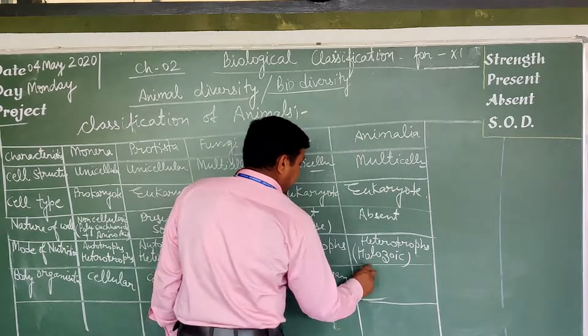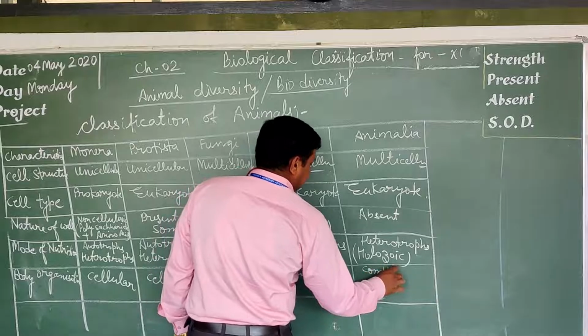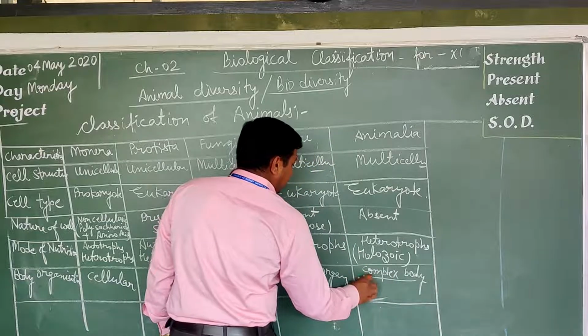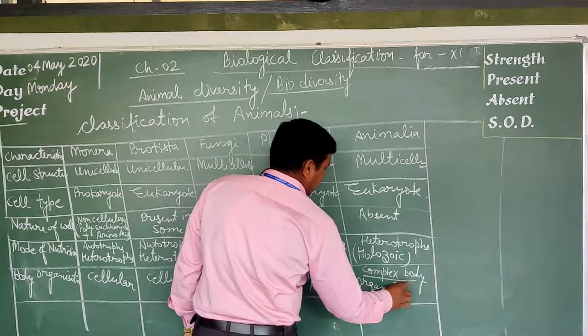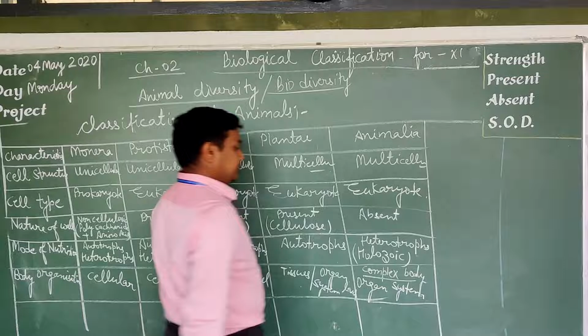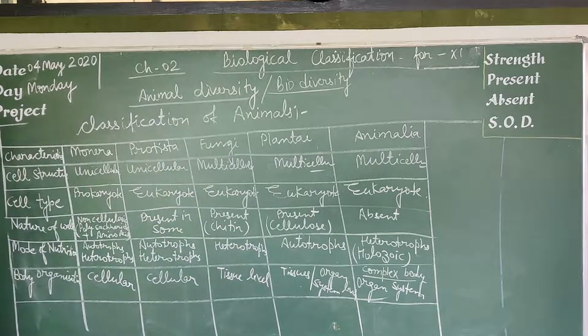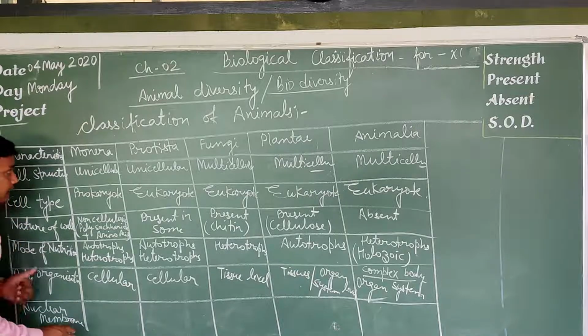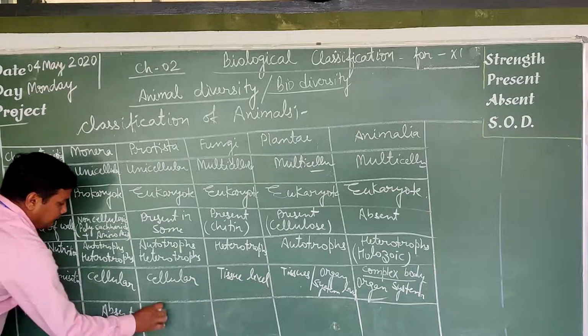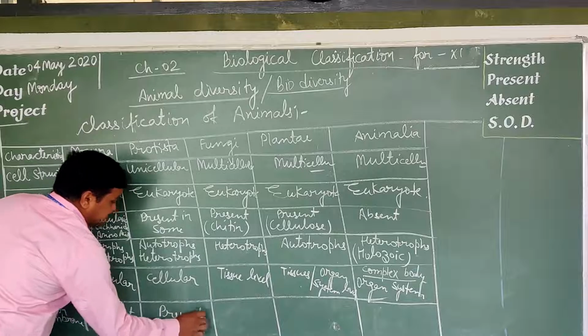And animals have a complex body design. Complex body means organ system level, where various organ systems work together and form the body. Now the last criterion is the nuclear membrane. In the prokaryote, the nuclear membrane is absent, and in all others it is present.